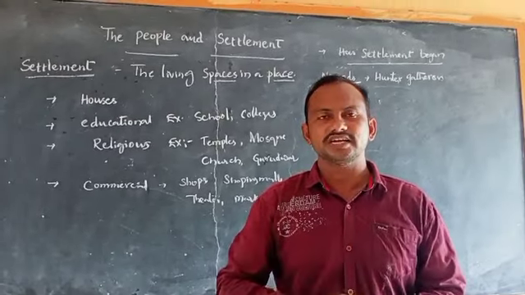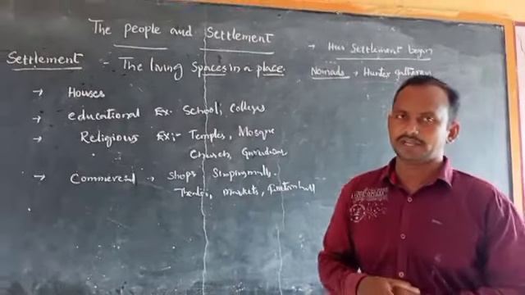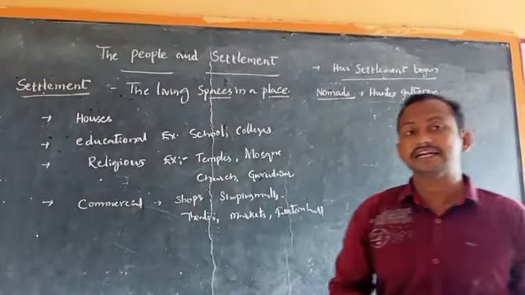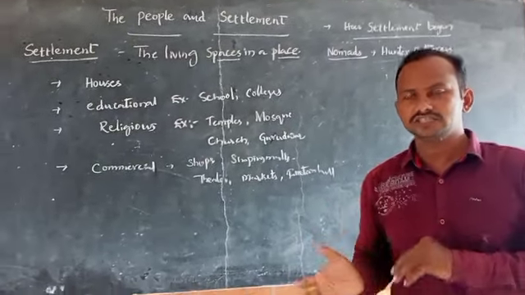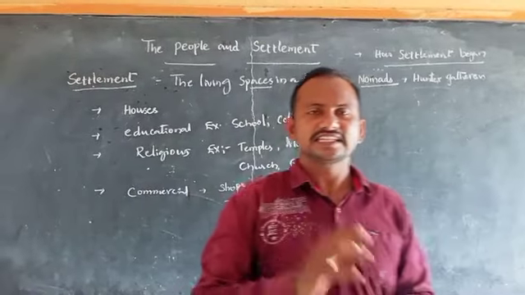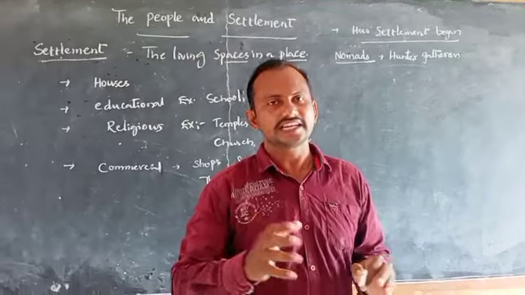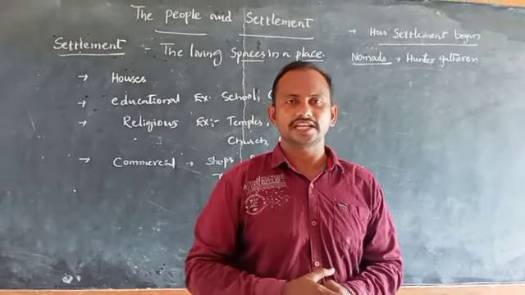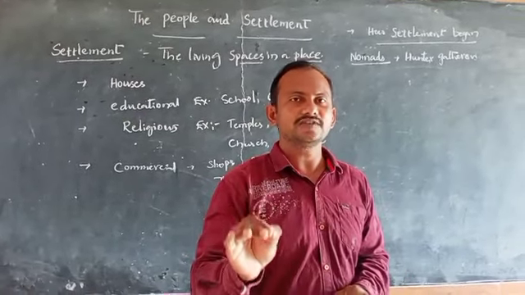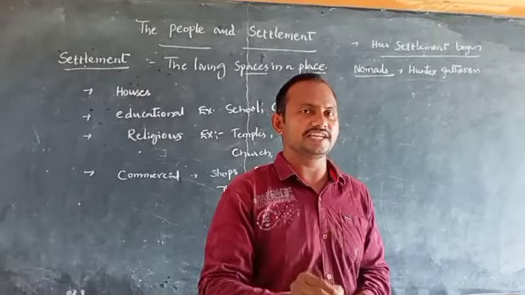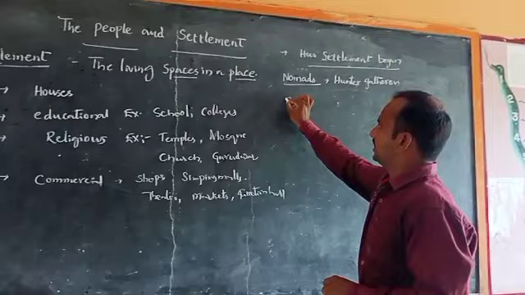They did not practice agriculture in the nomadic life. They always moved from one place to another place. This type of nomadic life was led by humans for about 2 lakh years. Later, some of the hunter-gatherers started to practice agriculture. When they started to practice agriculture, they stopped the nomadic life and started to settle down in one area. Such a way of life, settling in one area and producing food, is called a sedentary life.